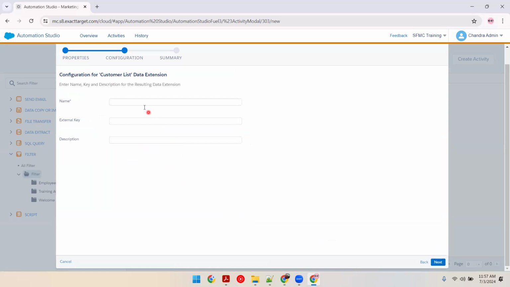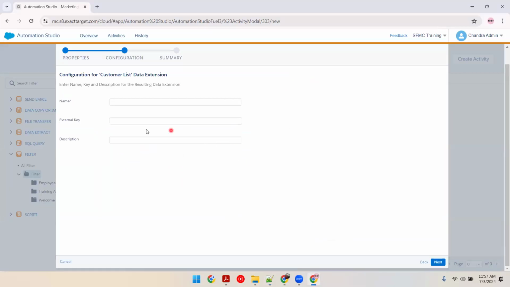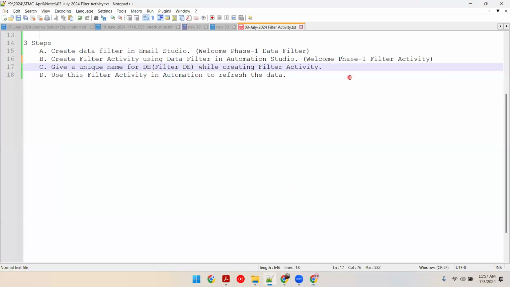Next, you have to name this. This is the third and very important step. Give a unique name for your DE while creating filter activity in this step. You have to give a name that should not be existing in Marketing Cloud at all. So to make it simpler, I'll be naming like this: auto underscore welcome underscore FDE.